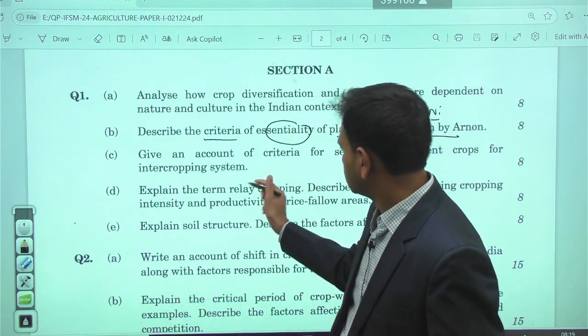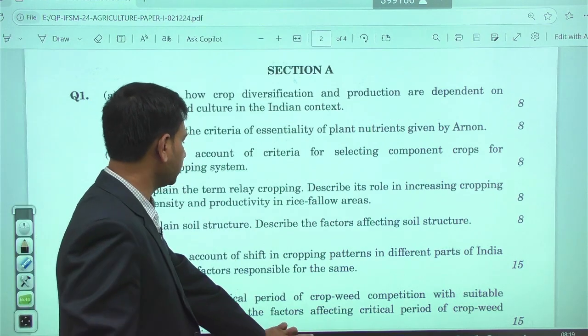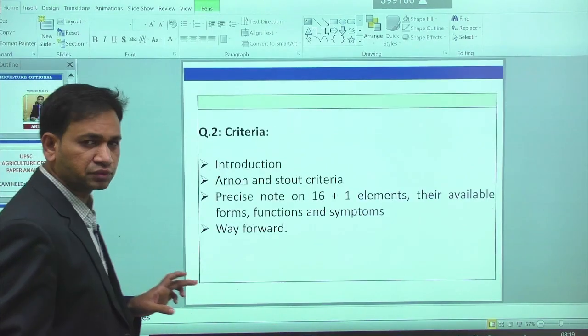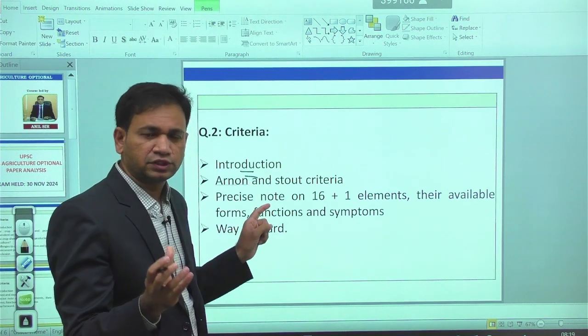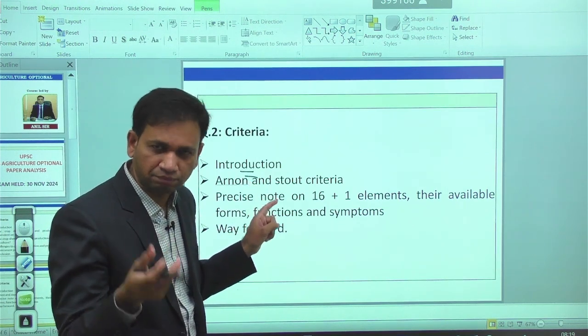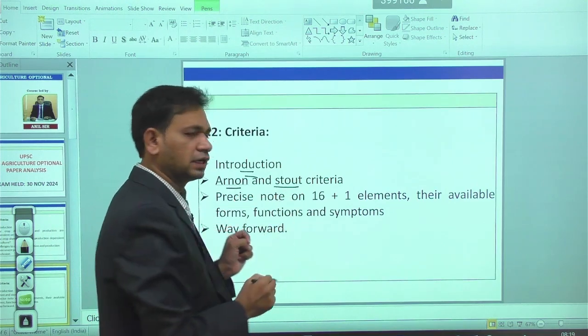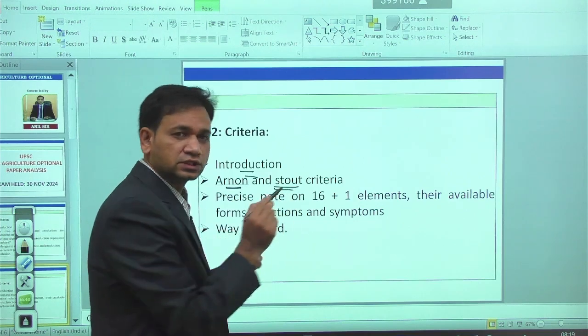So in the given second question, we require the following criteria. One is that you need to give a brief introduction about the essentiality of the plant nutrient. After the introduction, you have to quote all the criteria suggested by Arnon and Stout.